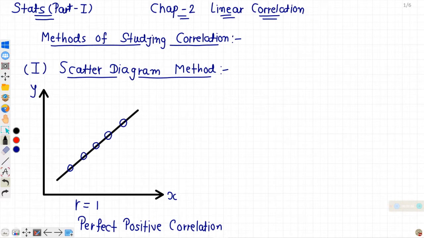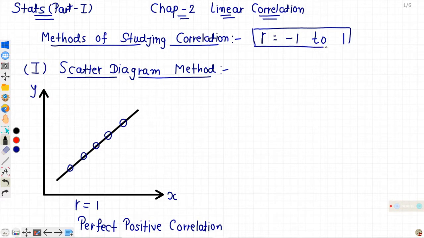The value of the correlation coefficient will always be between -1 and +1. That is for sure. It cannot be less than -1. It cannot be more than +1. So here it is perfect positive correlation. A change in x will lead to a change in y in the same direction, in the same proportion. Now, the second type.